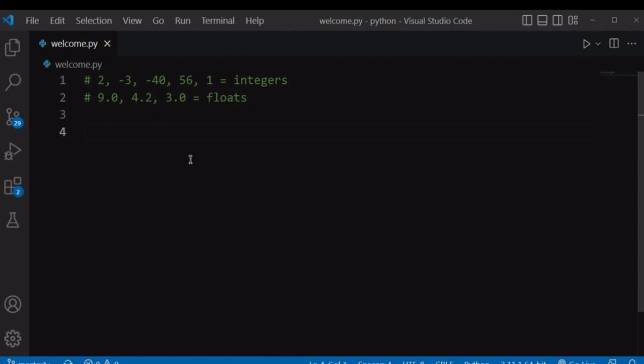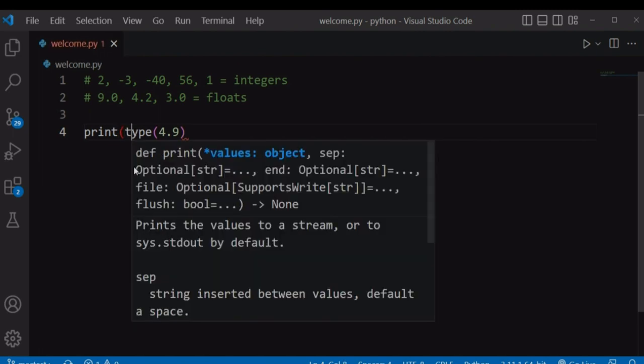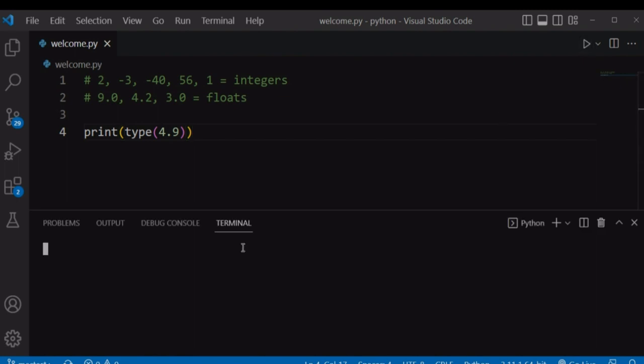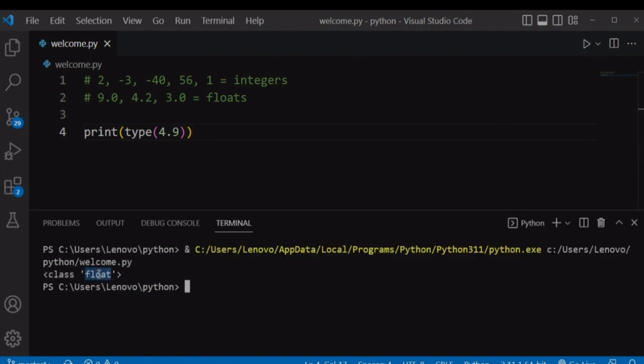You can check the type of a number or the type of any object in Python using the type function. Whatever object you want to check its type, we define it within the parentheses of the type function. Let's say we want to check the type of 4.9. We know that any number with a decimal point is a float, right? So let's print this onto the screen using the print function. Print the type of 4.9 on the screen. Let's run our file. And Python will tell us this 4.9 is of type float because it has a decimal point.